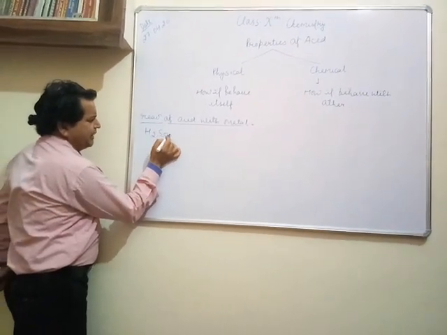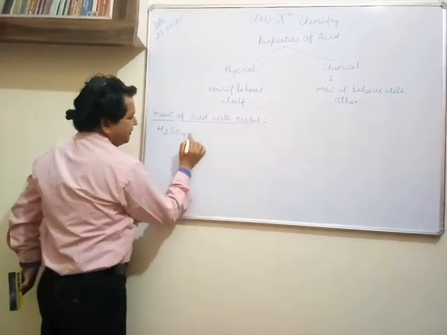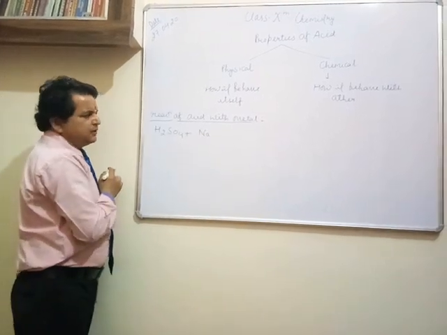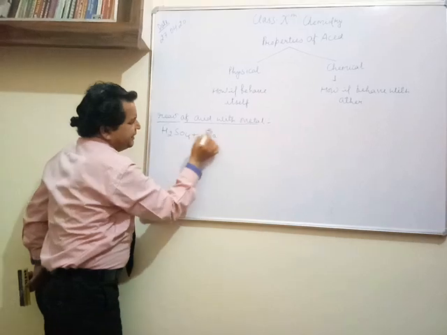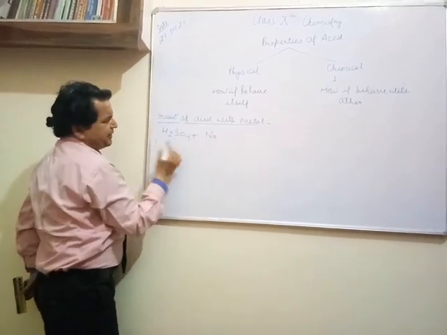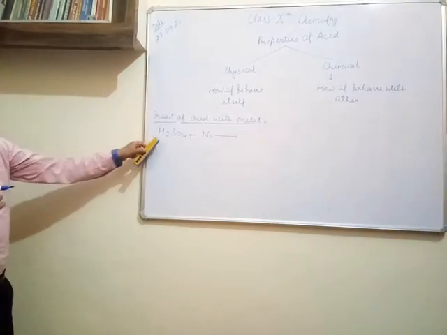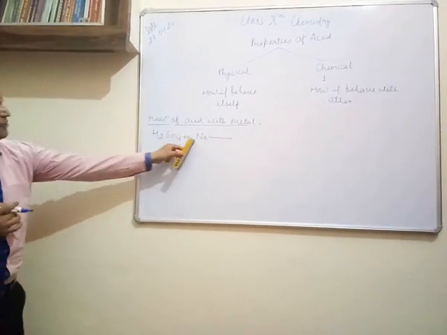Just like I am taking here H2SO4. You all know H2SO4 is sulfuric acid. We are taking a metal, suppose sodium. This is the chemical property, how acid behaves with metal. You have studied displacement reactions in the first chapter. You will see that hydrogen is less reactive than sodium.